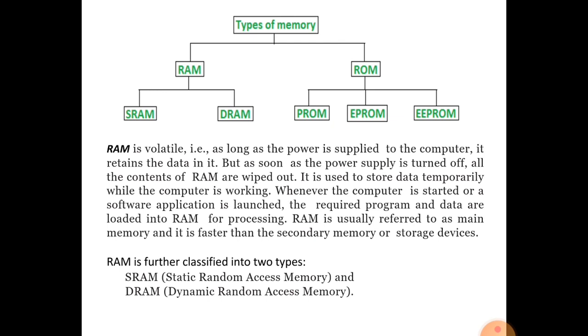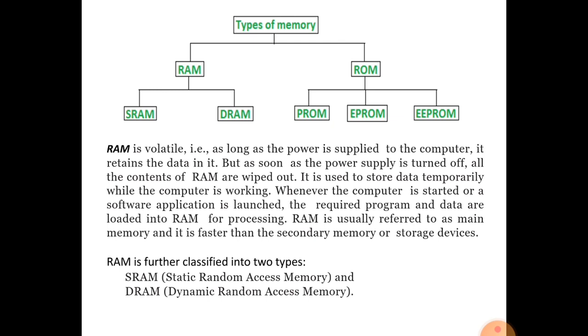So the types of internal memory are two: RAM and ROM. RAM is of two types: SRAM and DRAM. SRAM means static RAM, DRAM means dynamic RAM. ROM means read only memory, which is of three types: PROM, EPROM, and EEPROM.